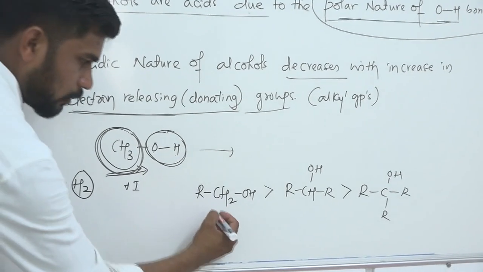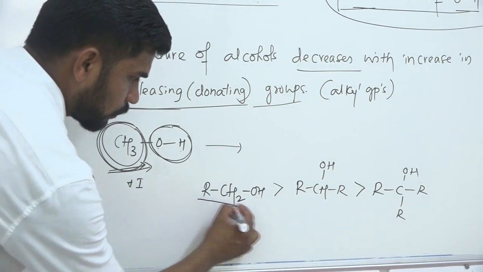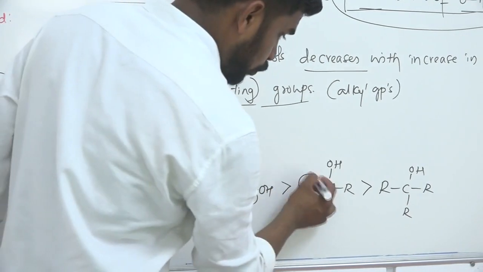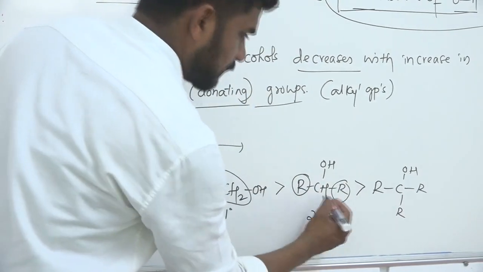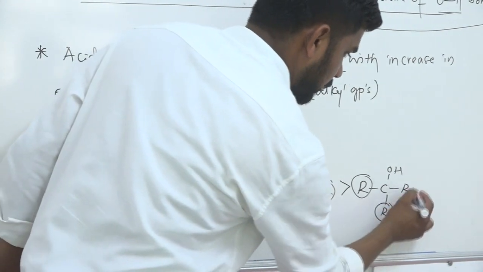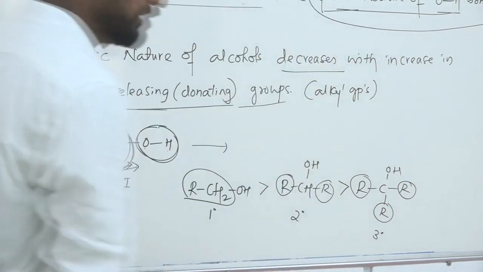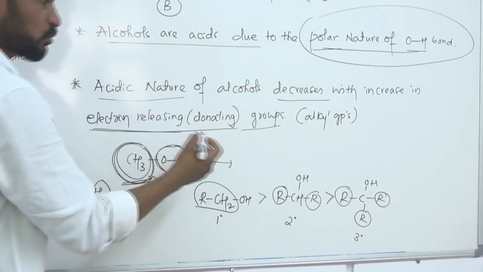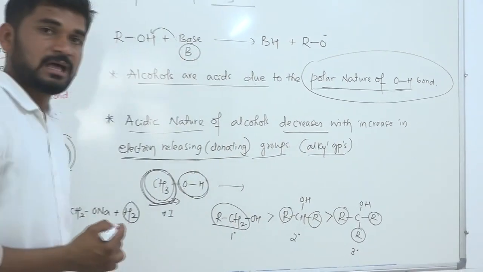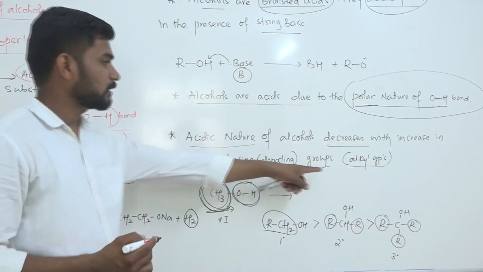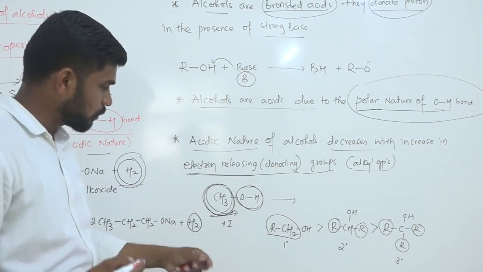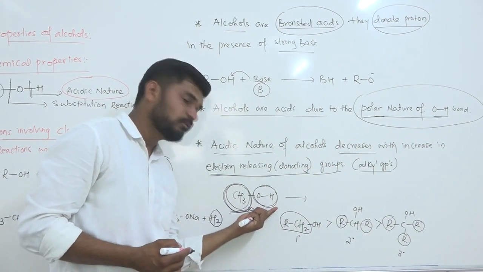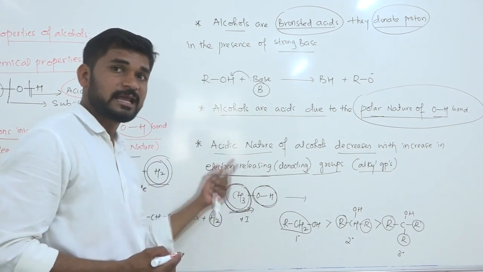Primary alcohols have only one alkyl group, secondary alcohols have two alkyl groups, and tertiary alcohols have three alkyl groups. As I told you, acidic nature decreases with increase in alkyl groups. Alkyl groups decrease the polar nature of the OH bond, and a decrease in the polar nature means a decrease in the acidic nature.